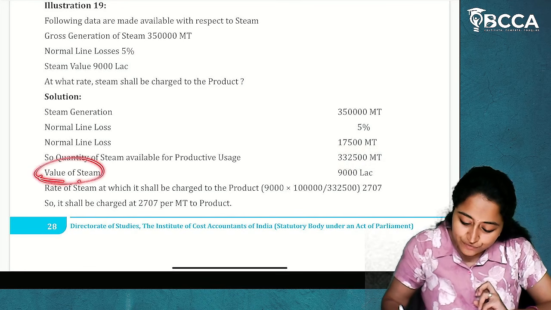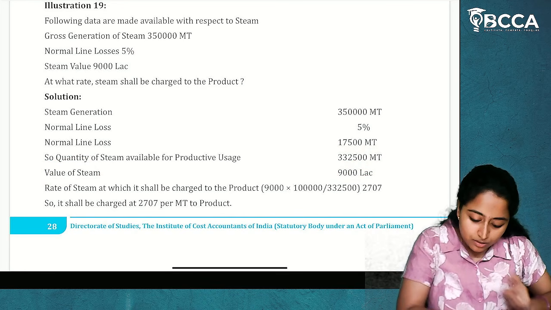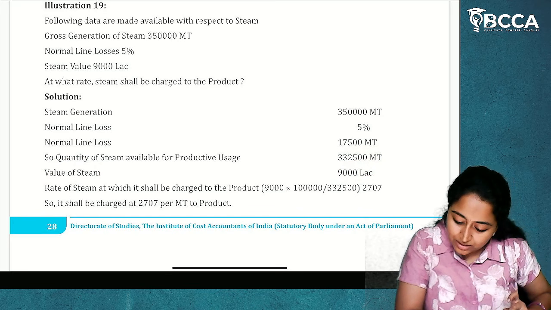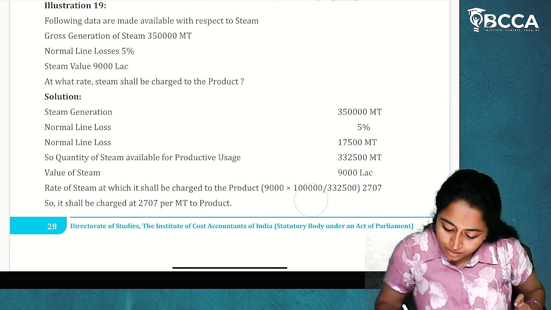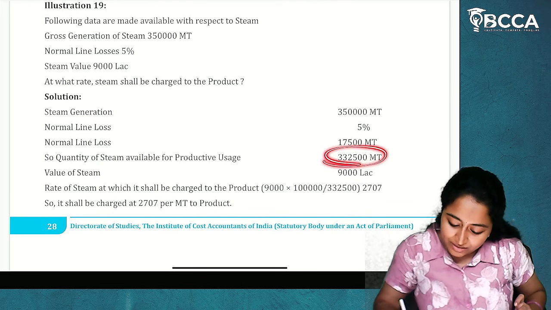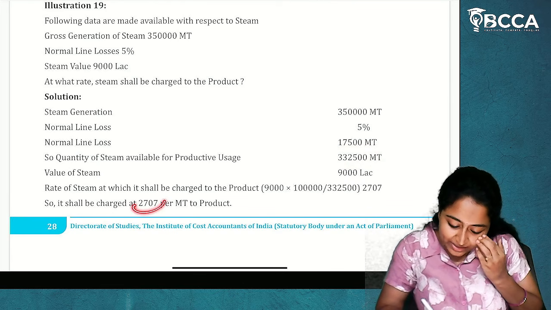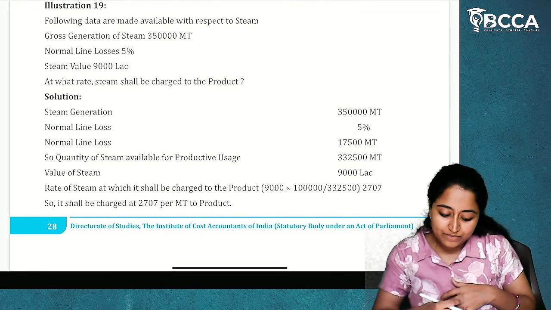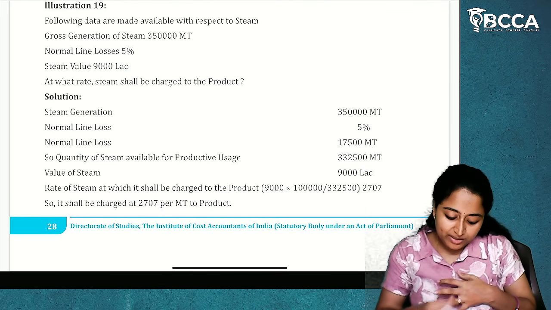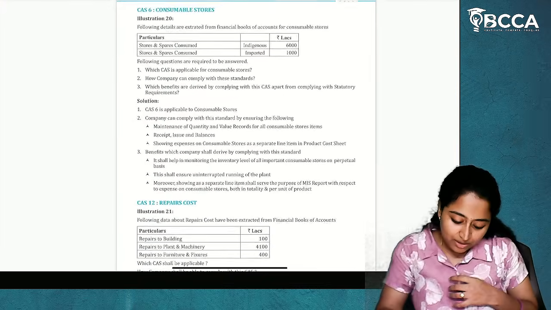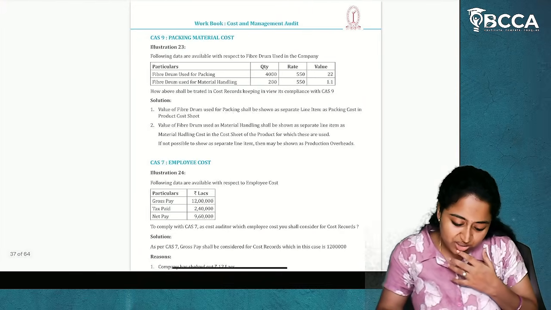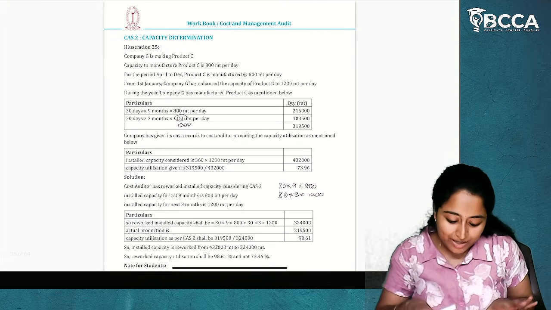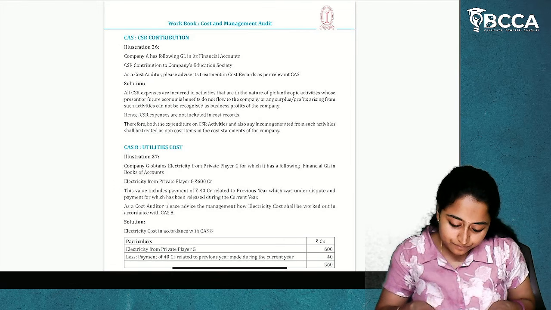What is the value of steam? 9,000 lakhs into 1 lakh divided by 3,32,500. We are getting 2,707 per MT of product. That's it. They have calculated the steam cost. Nothing much. Already everything is given in the question. Just you have to do it in the calculator. So it can be tested in the MCQs.